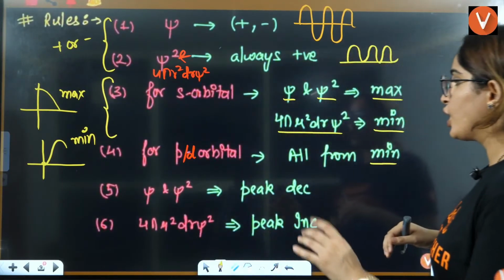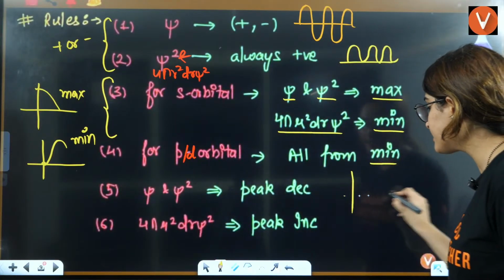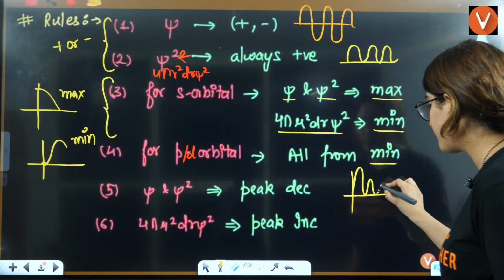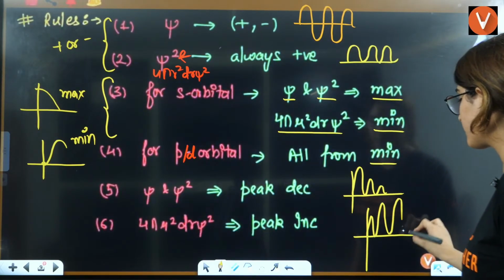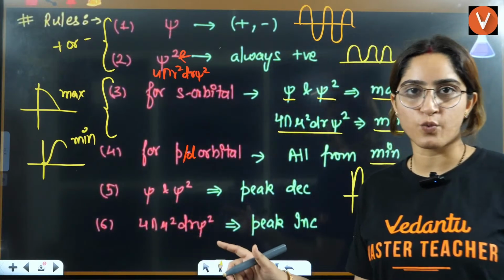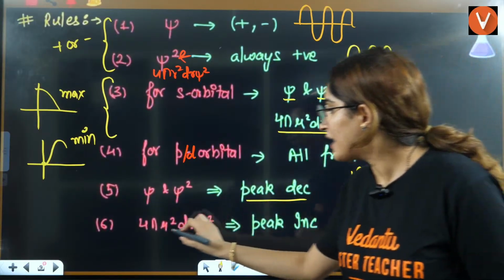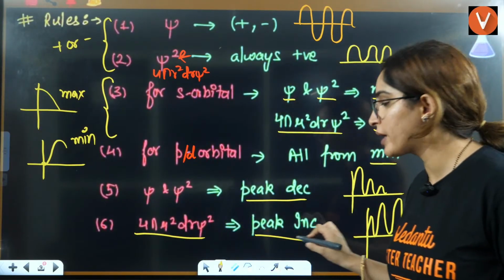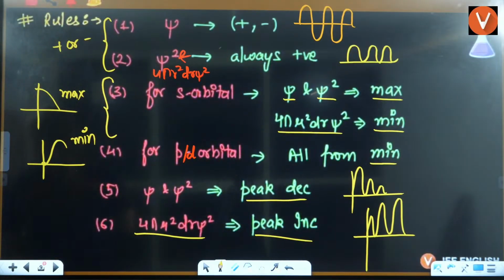Okay. Now, will the peaks decrease like this? Are the peaks decreasing, or will the peaks increase? That is the next question. So for psi and psi square, peaks are always going to decrease, and for 4 pi r square dr psi square, peaks are always and always going to increase.